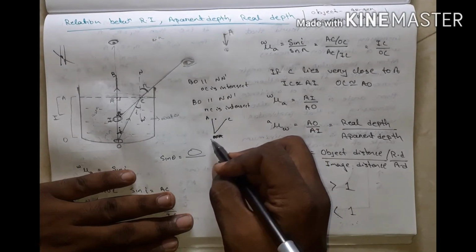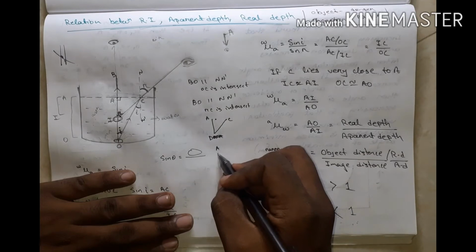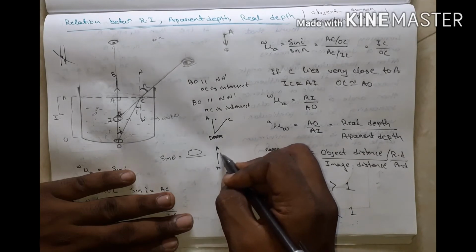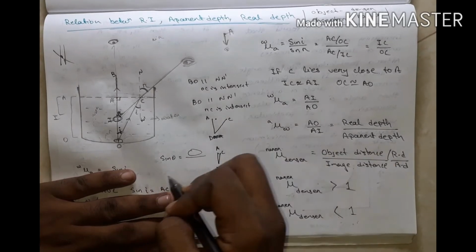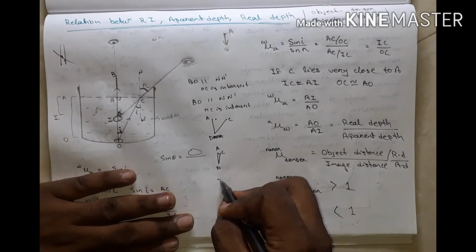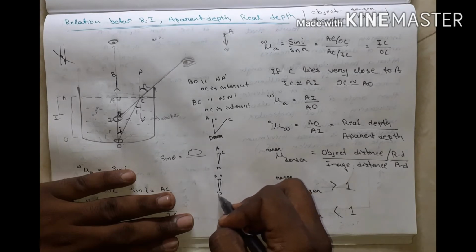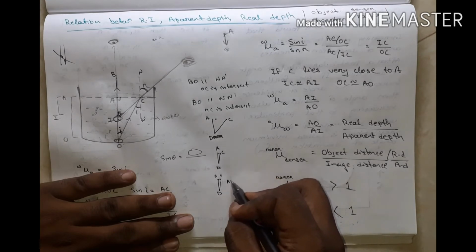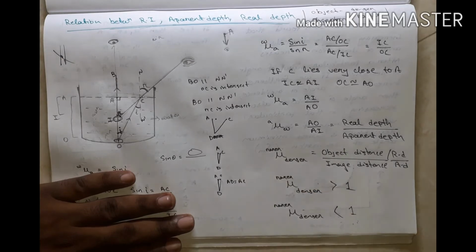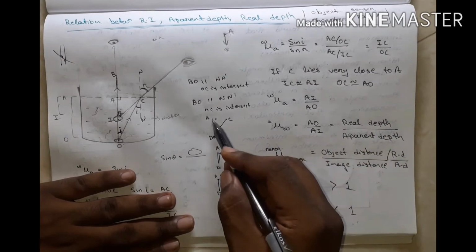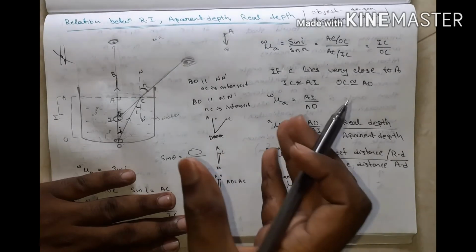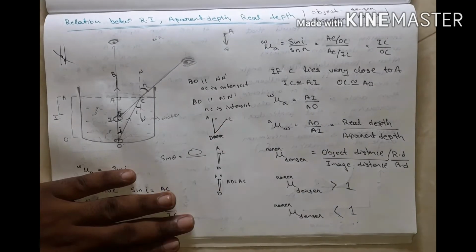This is a point D. Then A, D, and this is C. I can say AD equals AC, when the points A and C are taken close to each other.